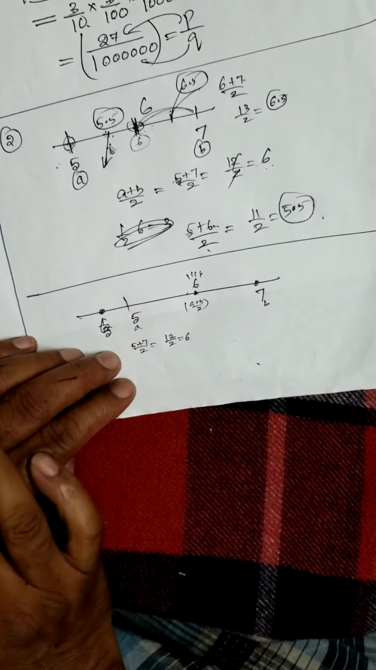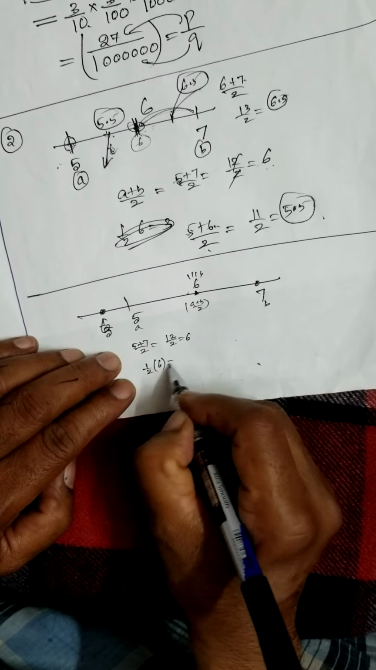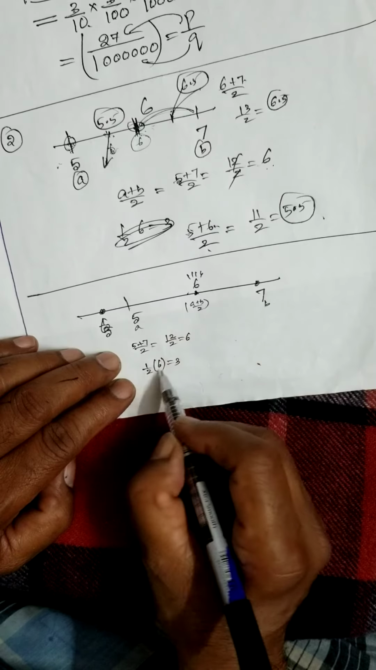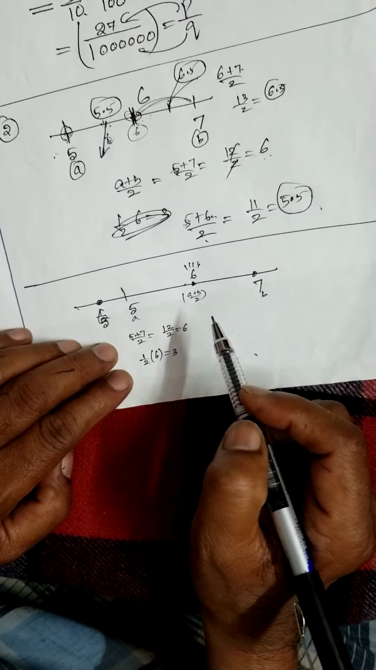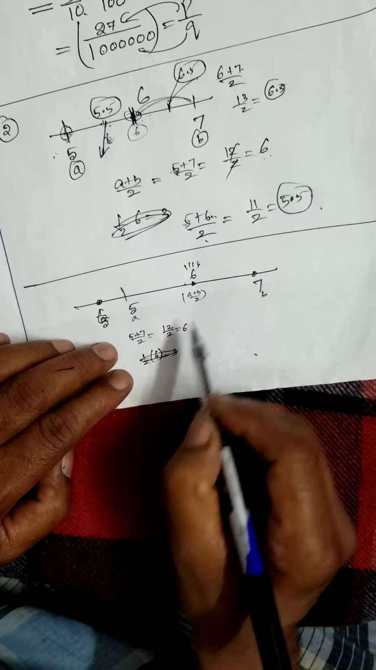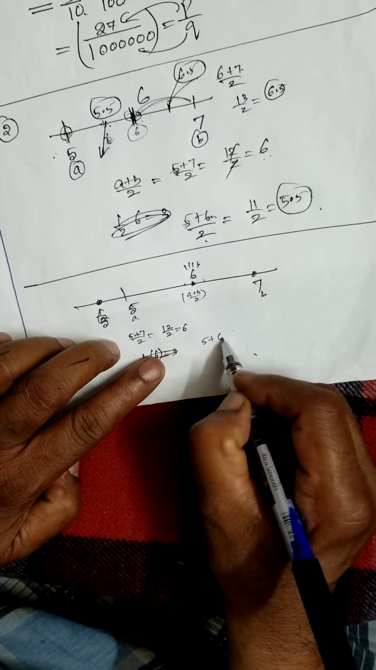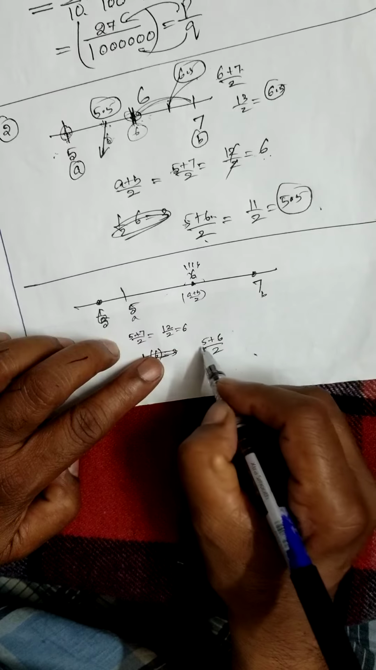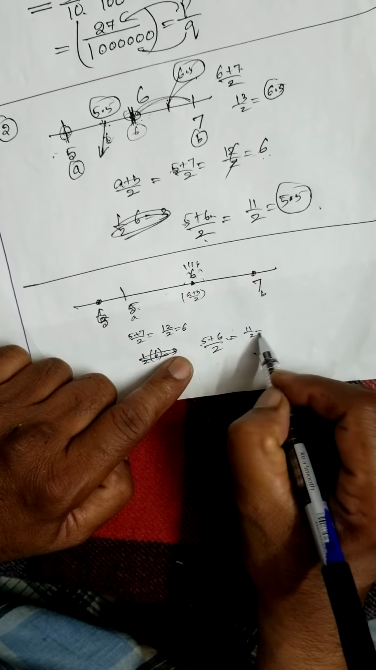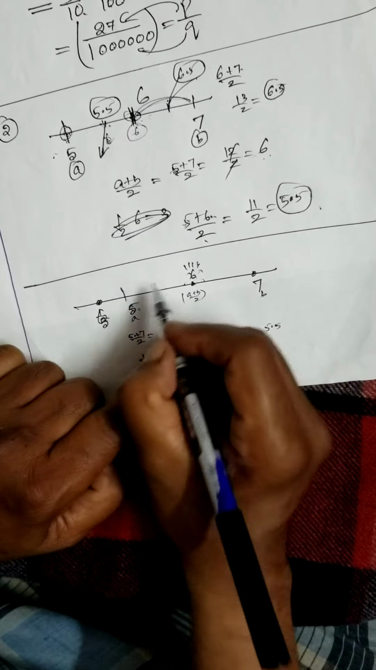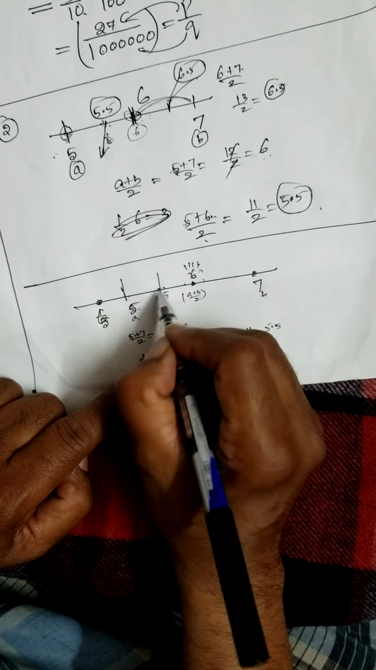I have introduced only one number. And what is half of the 6? Half of 6 is 3. Therefore, half of this, that means 5 plus 6 by 2, half of these two. What do you get? This is 11 by 2. This is 5.5. Now, what is half of this?